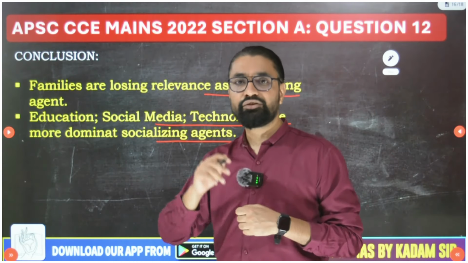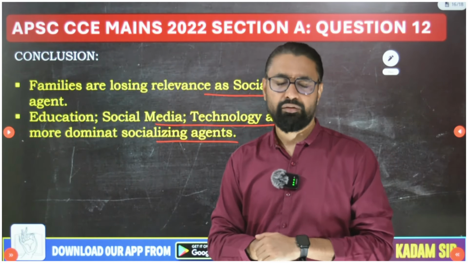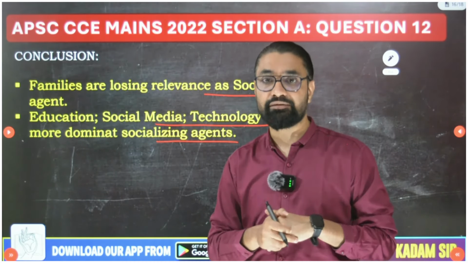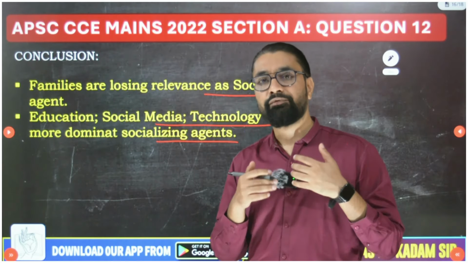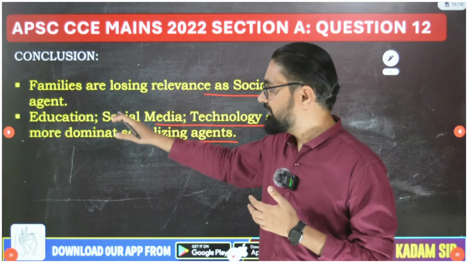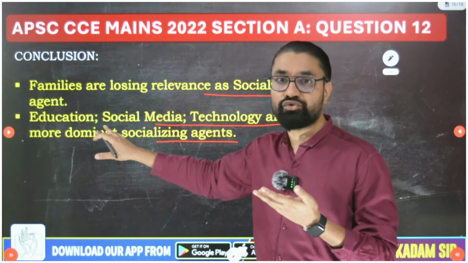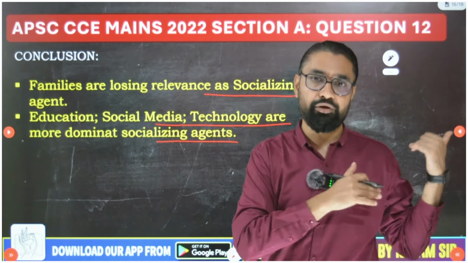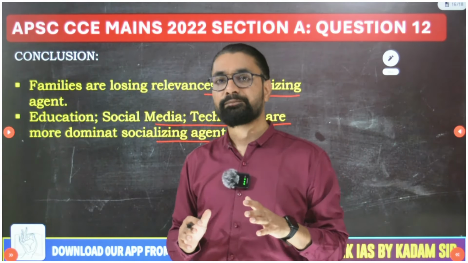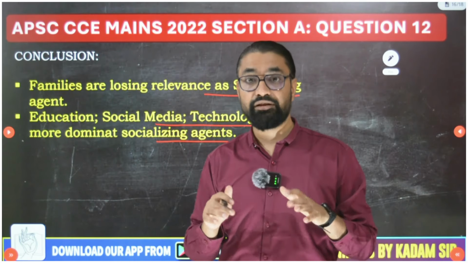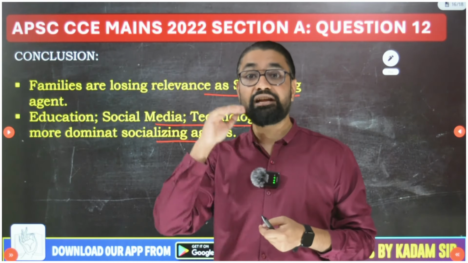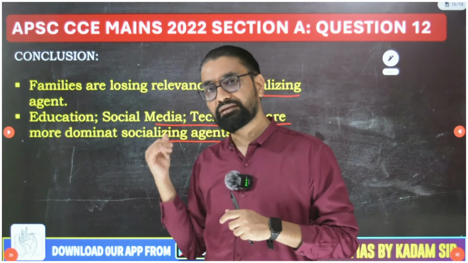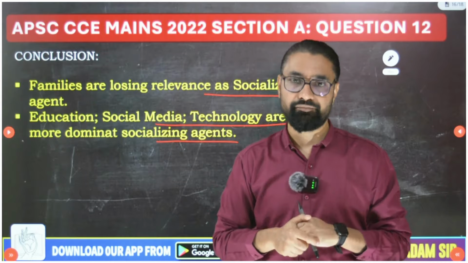So despite the increase in nuclear families, the impact on value system will be limited, because families have lost relevance in developing the value system. It is more replaced by very strong socializing agents like education, social media and technology. We have already done a lot of debate on this in our app classes. So this is how, guys, very comprehensively and multi-dimensionally you have to answer and write qualitative content. Don't just study reel-type content and write it in your answer. If you want good marks, write good content, you will definitely score around 150.